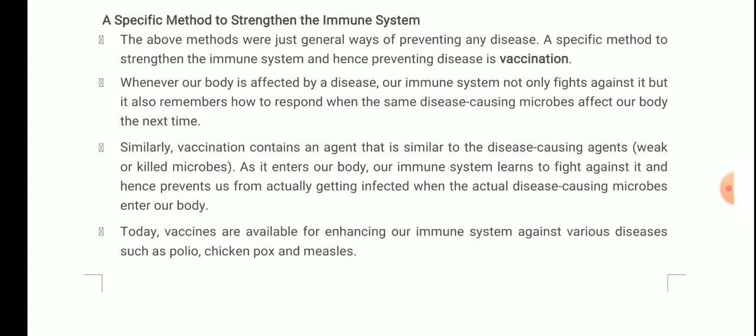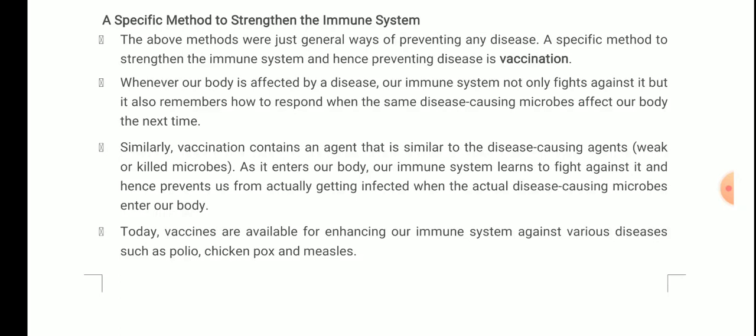Okay, if a microbe has entered for the first time, and then enters again, what does our immune system say? There are some memory cells in the immune system that keep the memory of those foreign particles, or you can say microorganisms. Once that microorganism enters the body again, what do these memory cells do? They just activate the immune system and say, see, this microorganism has come again, by some chemical mechanism.